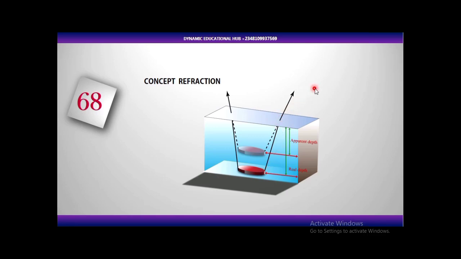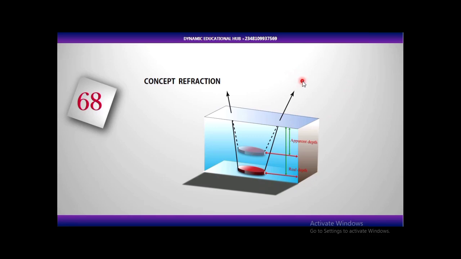Now since this object is inside another medium, which is water, the ray of light for viewing this object, when it is coming out, is going to be what? Is going to be refracted, which means it's going to bend.